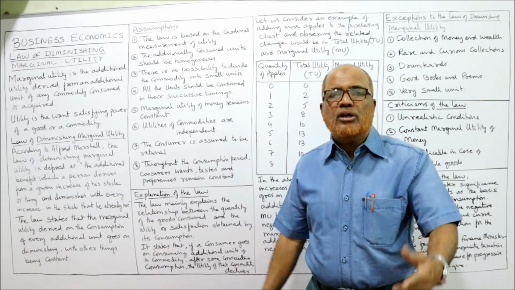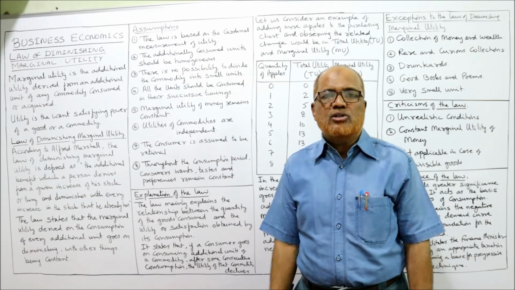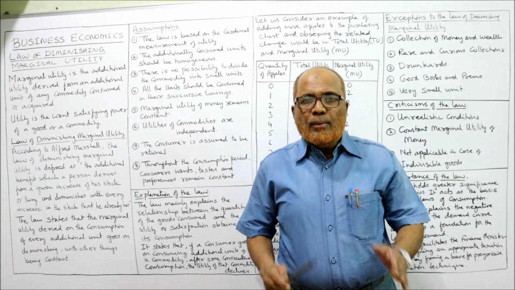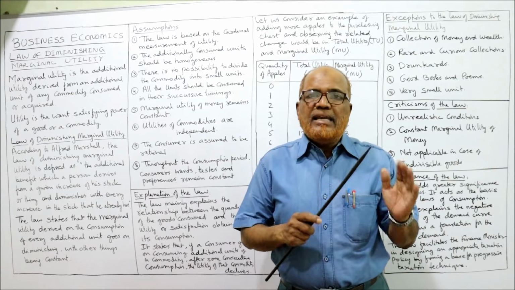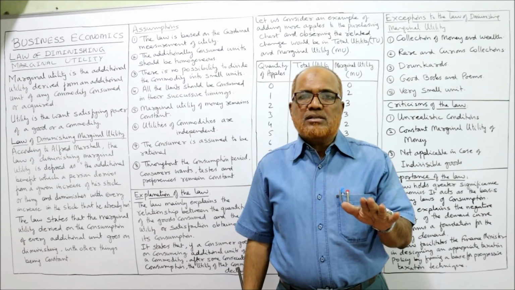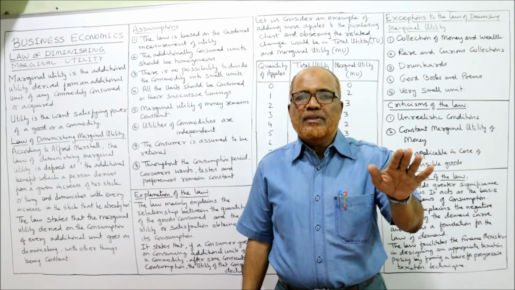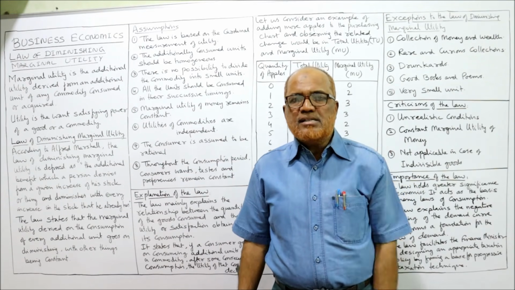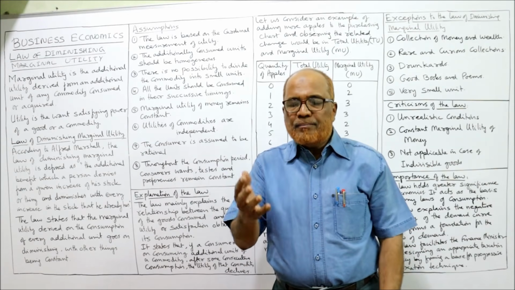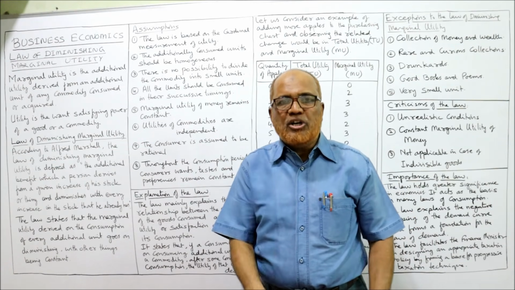Marginal utility of money remains constant. Another assumption of this law of diminishing marginal utility is that the marginal utility of money will remain constant. That means the money's satisfying power is the same. The satisfaction from money will not diminish.